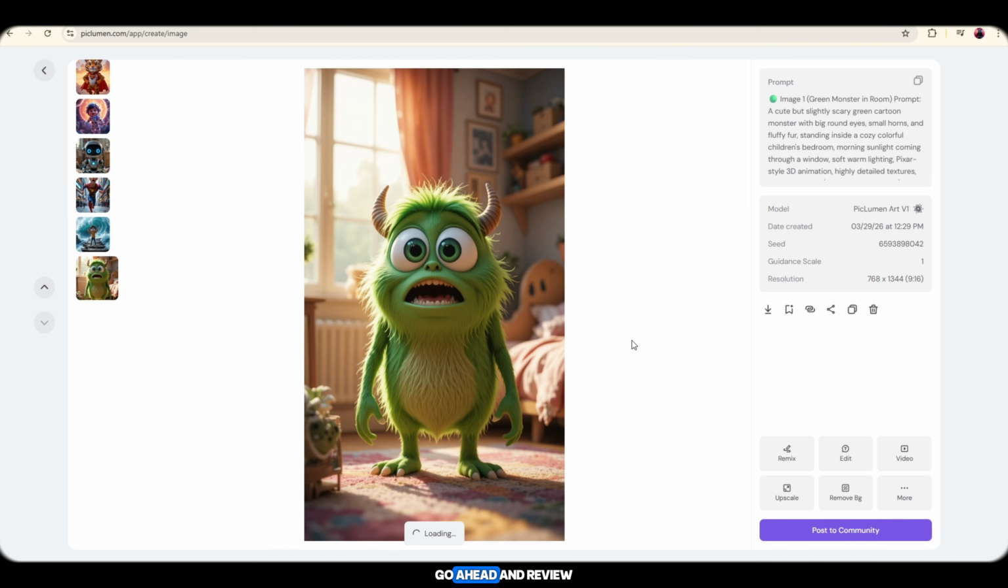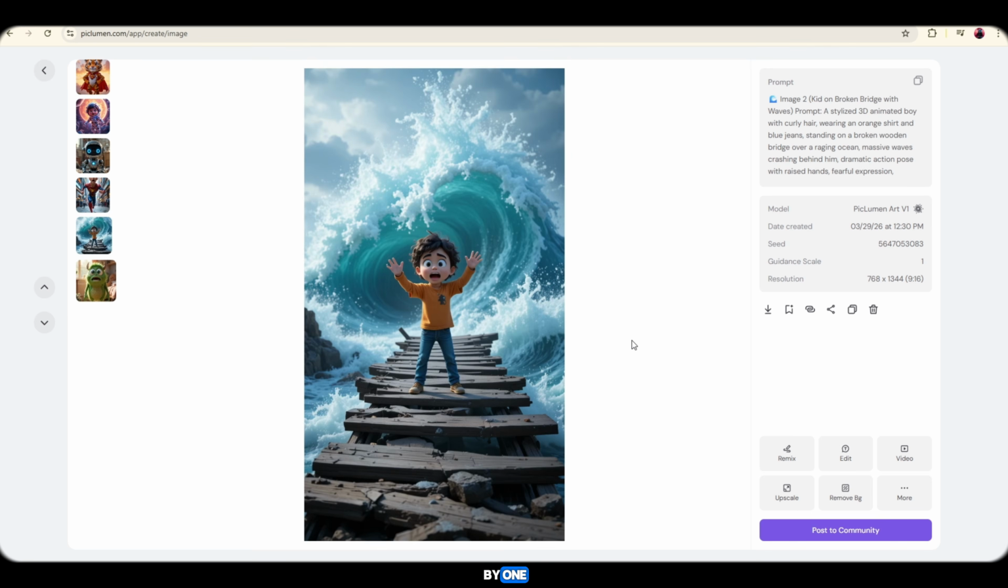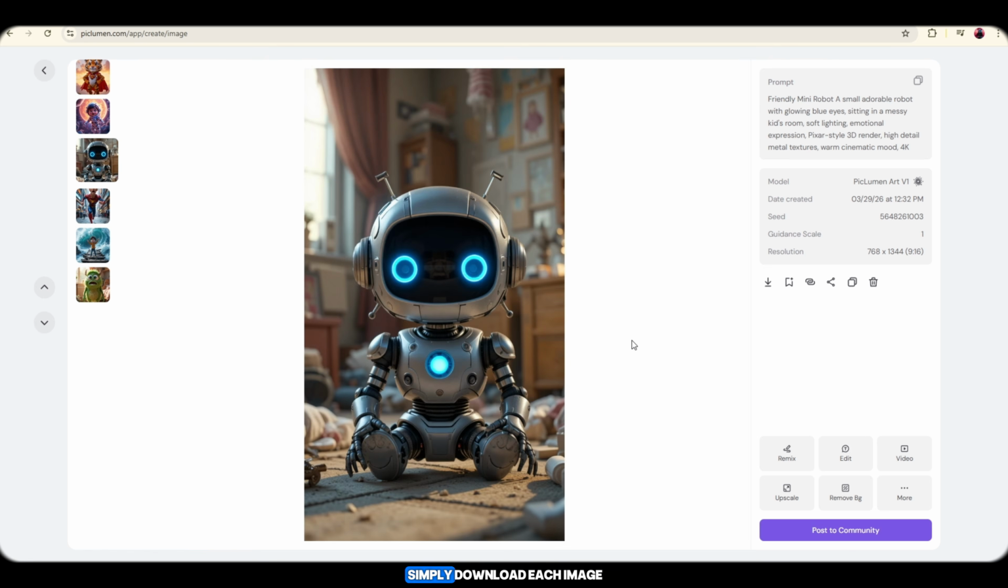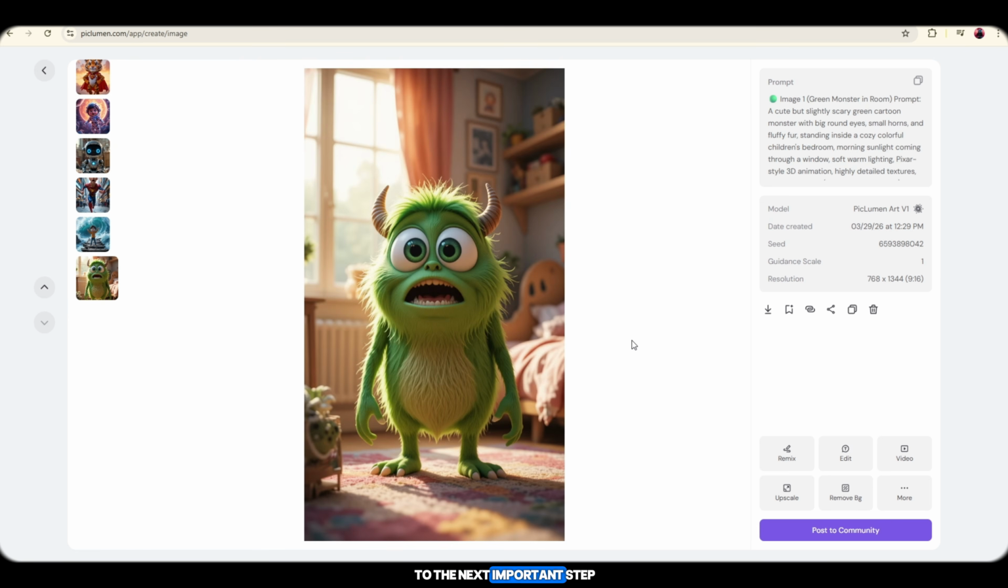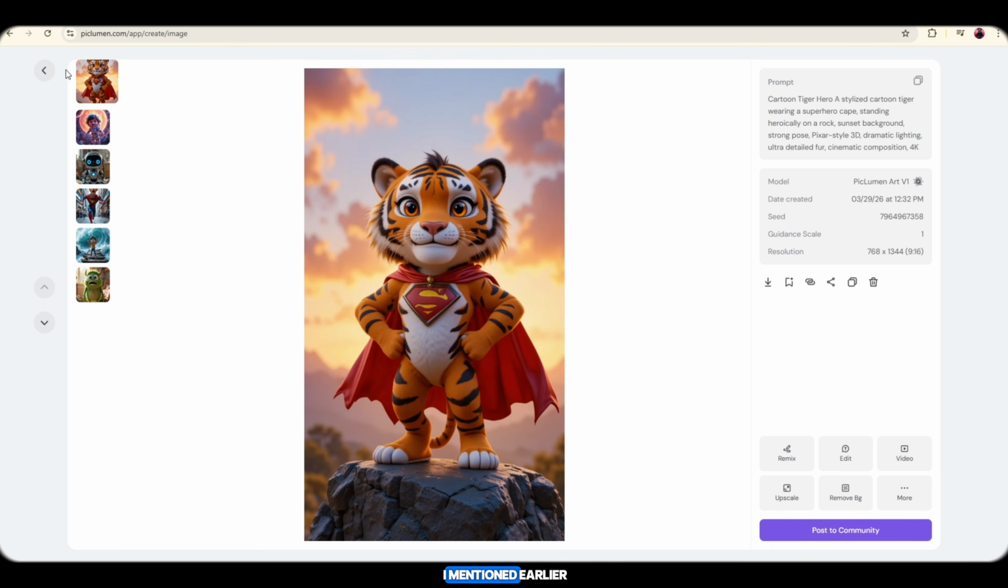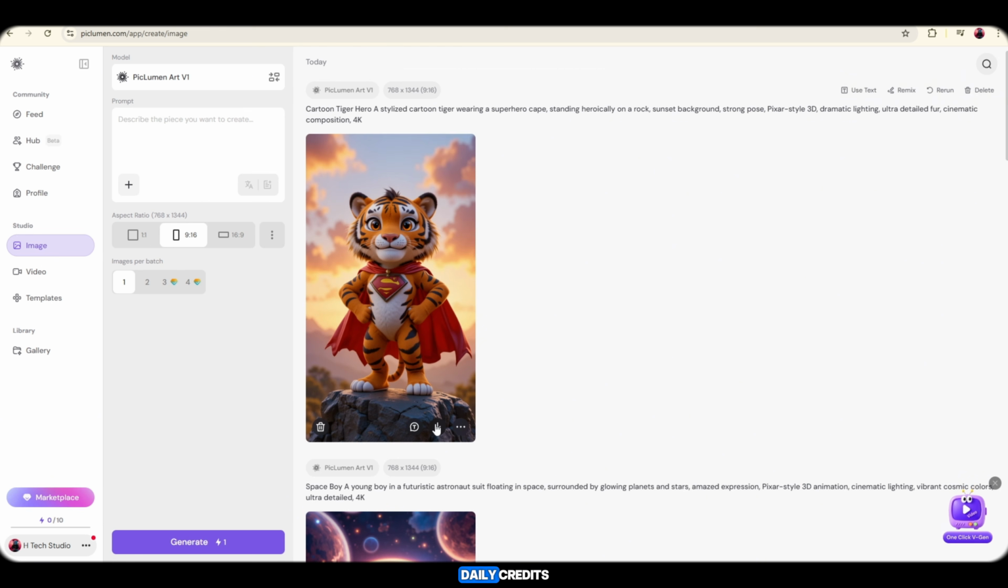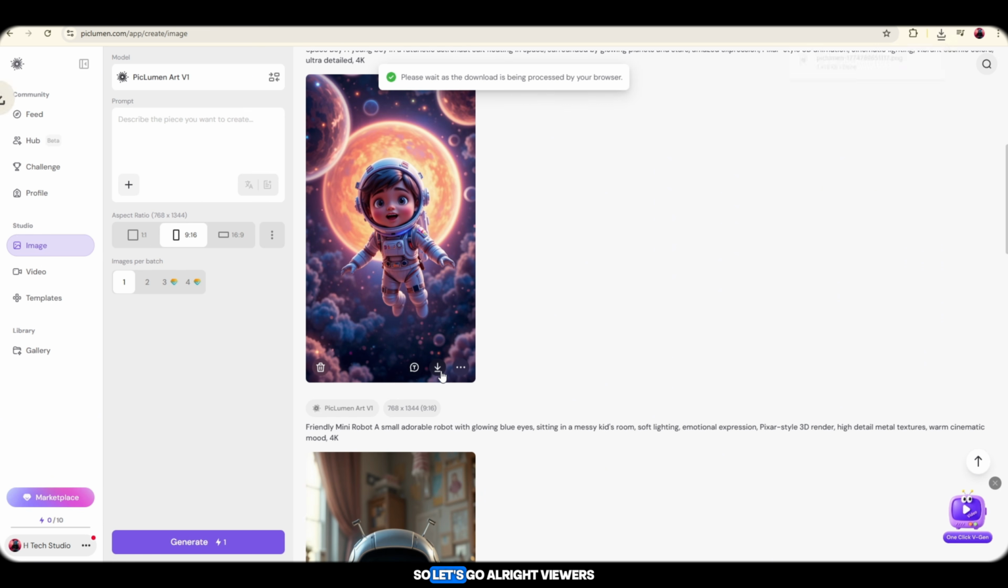Now viewers, go ahead and review all these images one by one. Once you've seen them, simply download each image. And now, let's move to the next important step, and the new tool I mentioned earlier that gives you 500 daily credits. So, let's go!